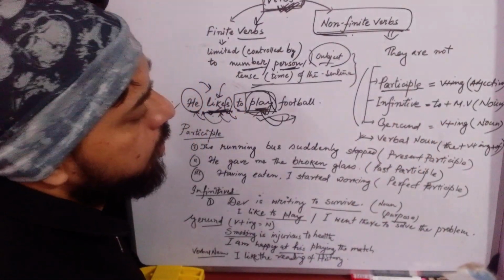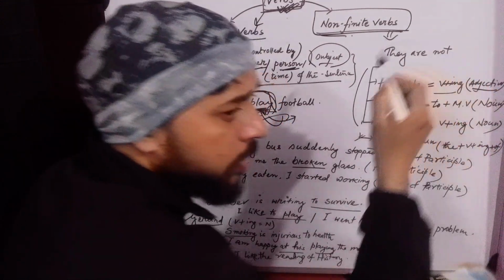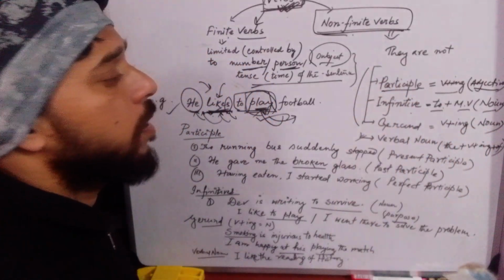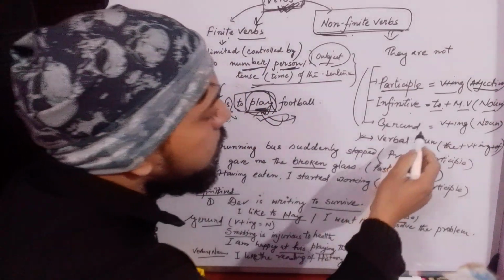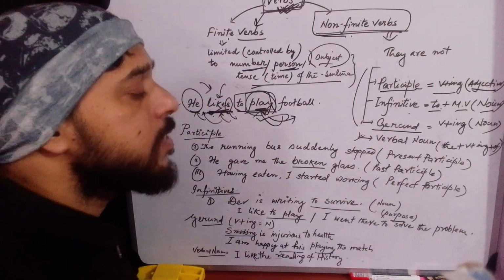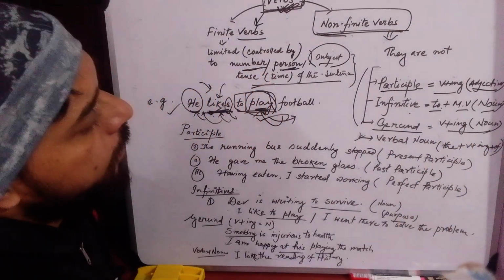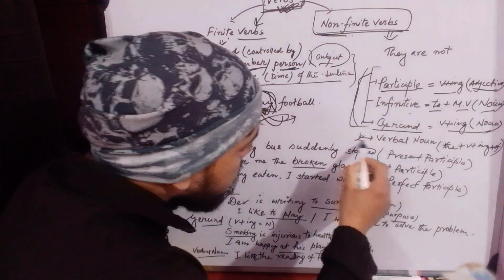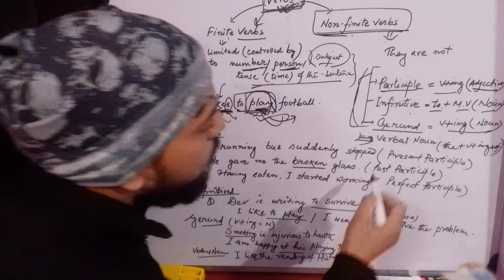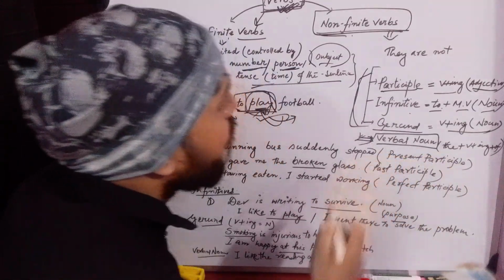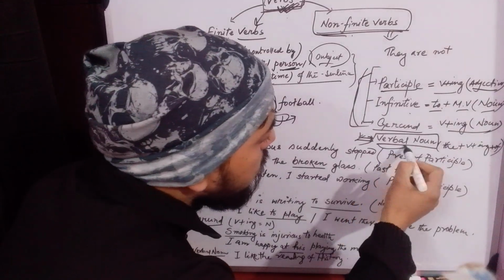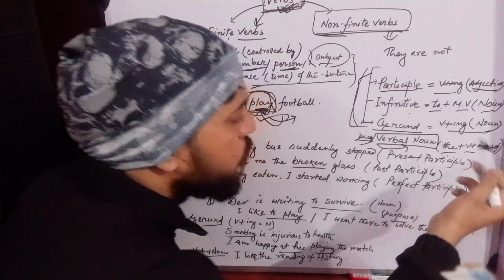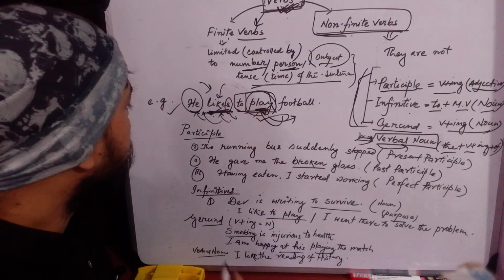First one is participle, that is verb plus ing used as adjective. Second one, to plus main verb used as noun. It's called infinitive. And the third one is gerund, verb plus ing used as noun. So these are the basic types of non-finite verbs, and another type is there, though it's not coming directly under non-finite verbs, but you will consider it to be one of the types of it. Verbal noun: the plus verb plus ing plus of. We will see it with examples one by one.